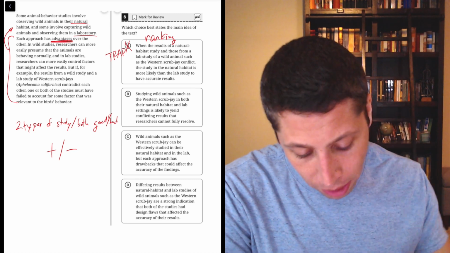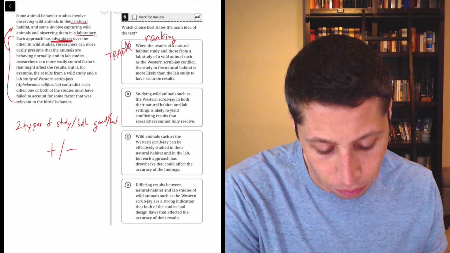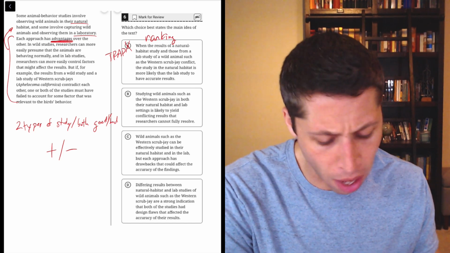Choice B. Studying wild animals such as the western scrub jay in both their natural habitat and lab settings is likely to yield conflicting results that researchers cannot fully resolve. No, no, no, no, no.